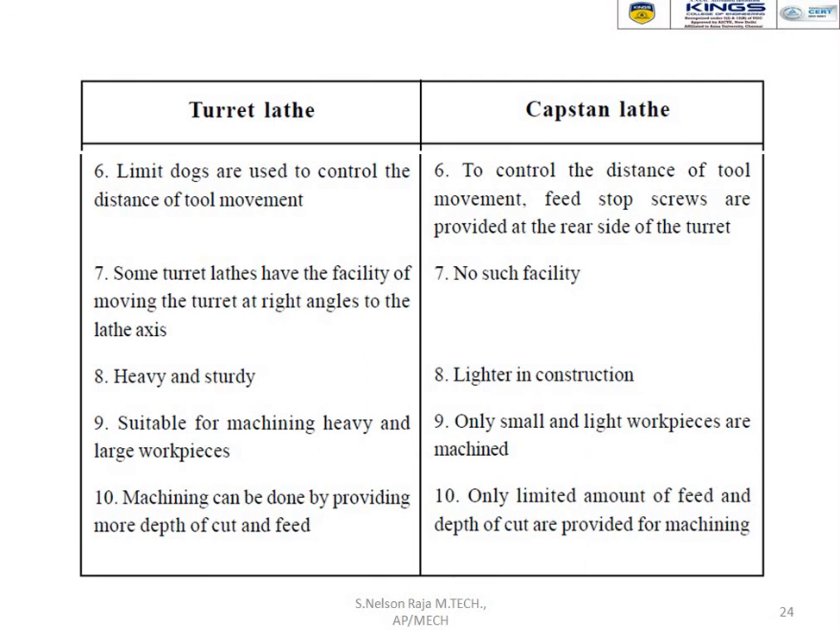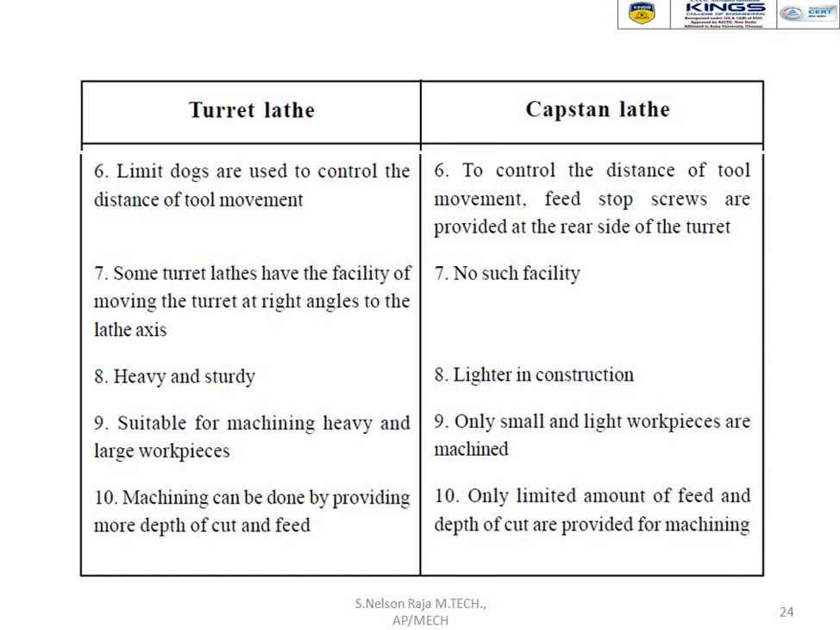And the seventh point, some turret lathes have the facility of moving the turret at higher angles to the lathe axis. We can increase the angle from 60 degrees to a higher level, but the capstan lathe has no such facility, because its maximum tool angle is 60 degrees. And number 8, the turret lathe is heavy and steady, while the capstan lathe is lighter in construction. And the ninth one, the turret lathe is suitable for machining heavy and large workpieces. Only small and light workpieces, like aluminium and other soft materials, are machined using a capstan lathe.